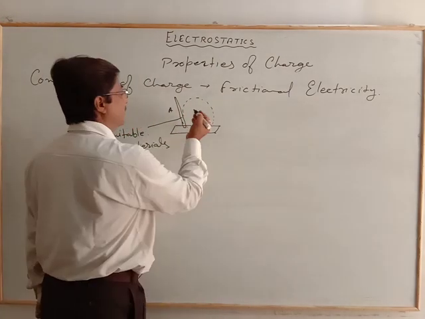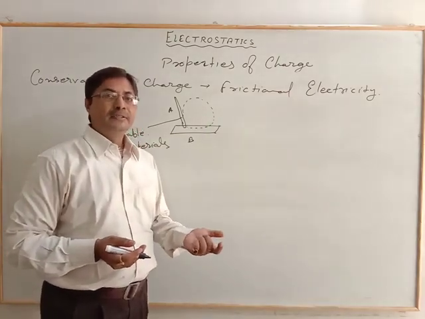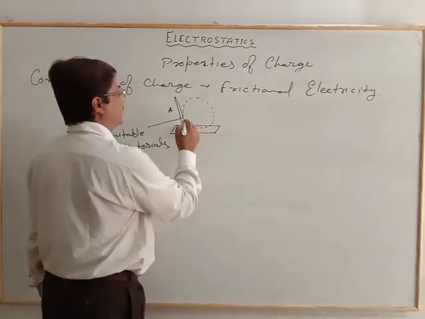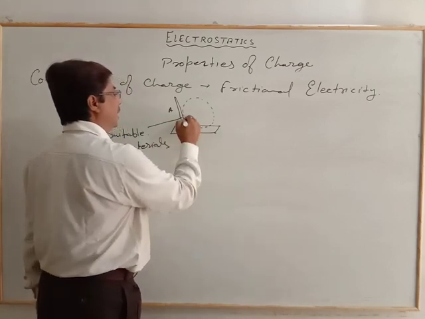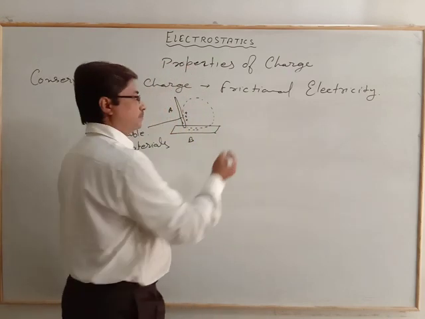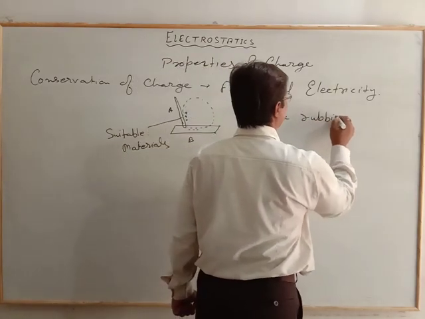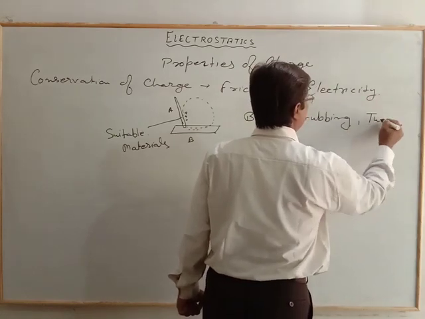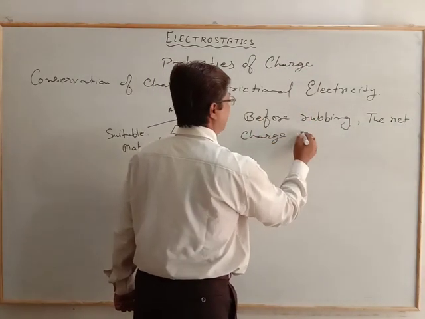Just for example, if we consider a silk rod or plastic with glass, and we rub these two, some of the charge will move to one body and leave behind the positive one. Now earlier, before rubbing, the net charge is equal to 0.